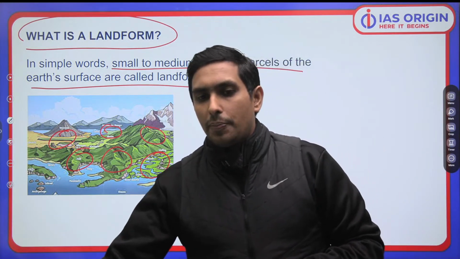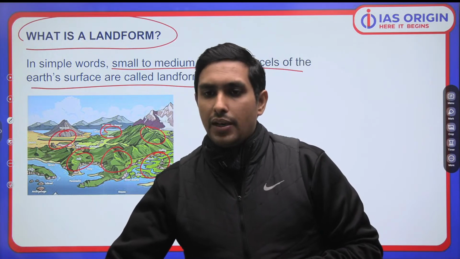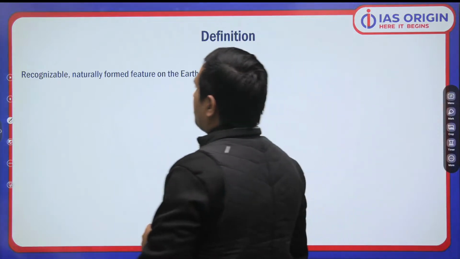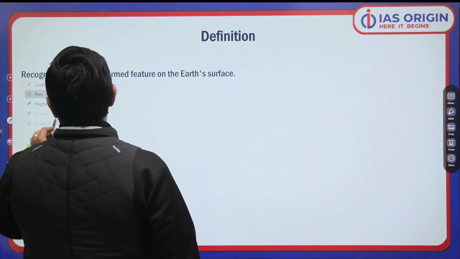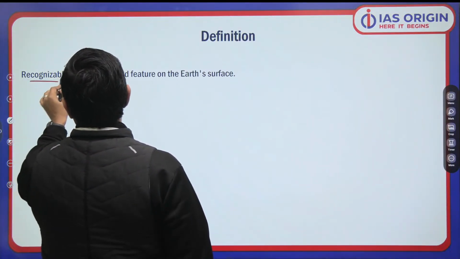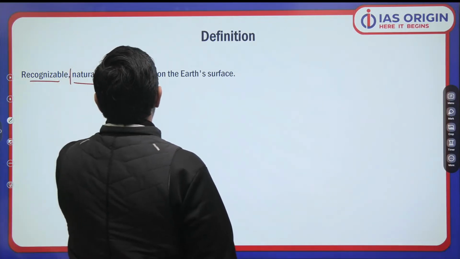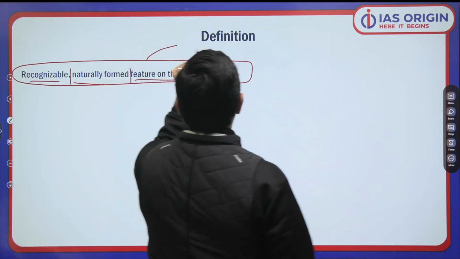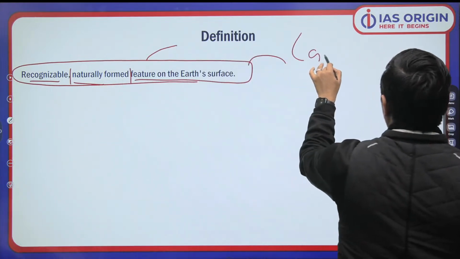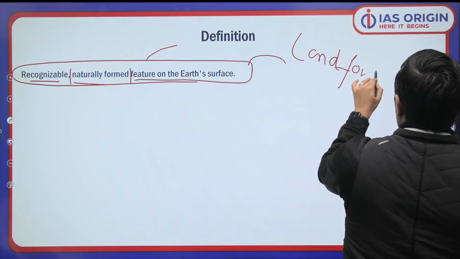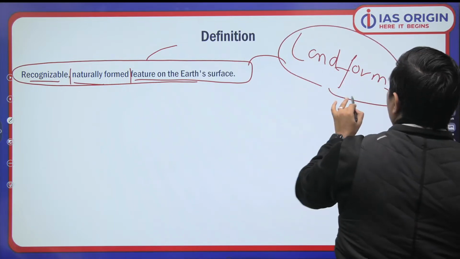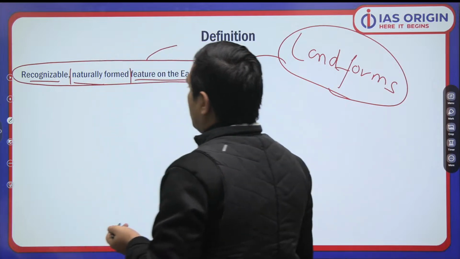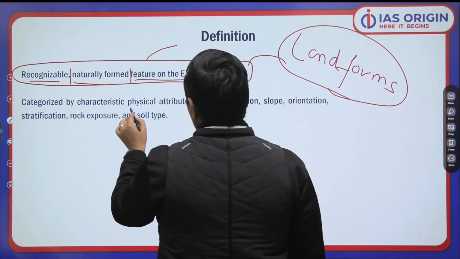But now, this is not a precise definition. This is a very layman definition. When we talk about the precise definition, you have to understand that recognizable, naturally formed features on the earth's surface are the landforms. If I make it even better, they have certain physical attributes.